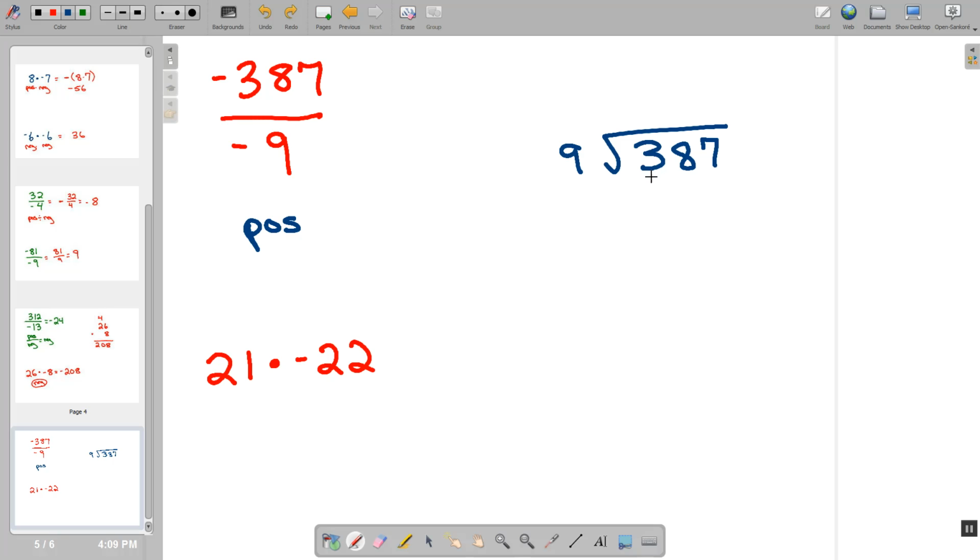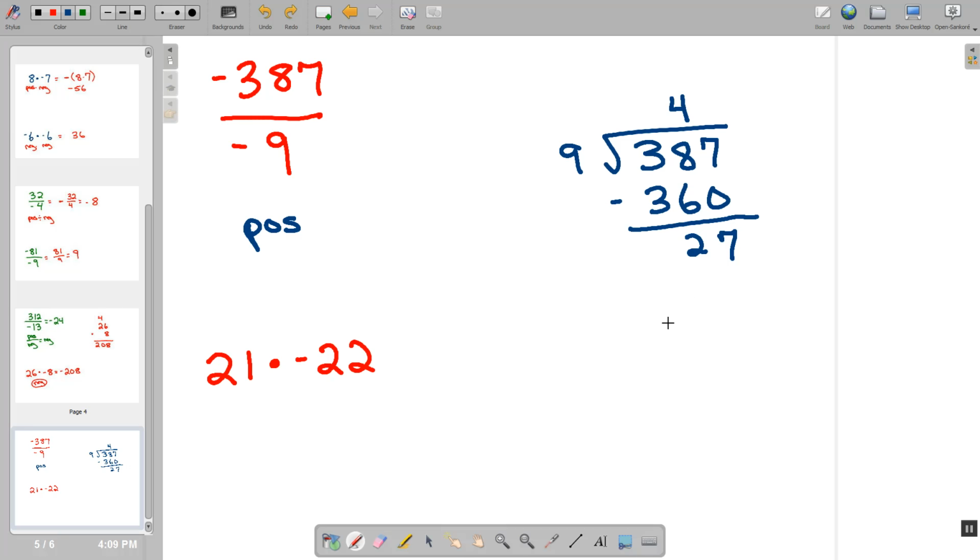Now, if I'm looking for the largest number that 9 can multiply to get close to 38 tens, that would end up being 4 tens, or 40. That would end up giving us 360. And so I can then bring down my 7, 2 tens left over.